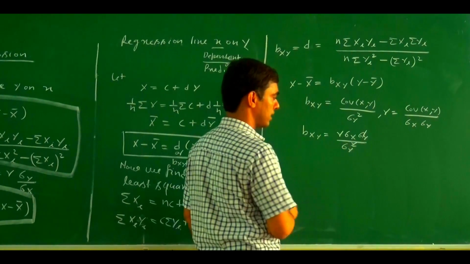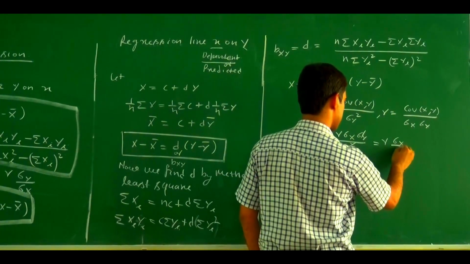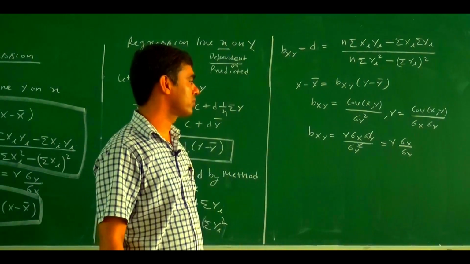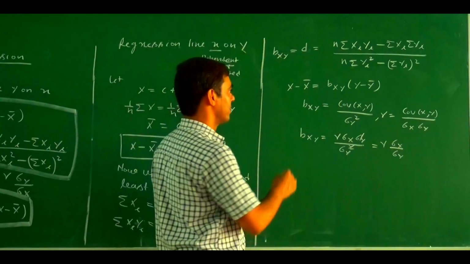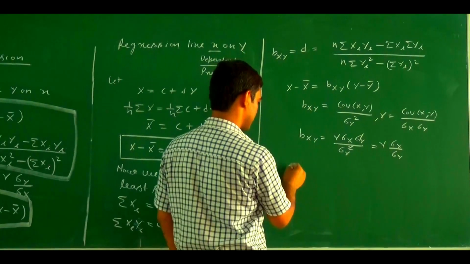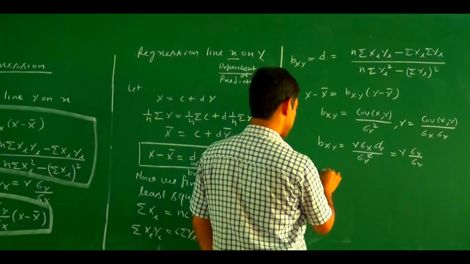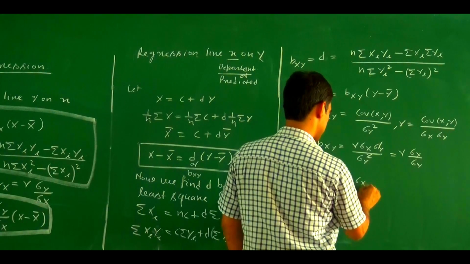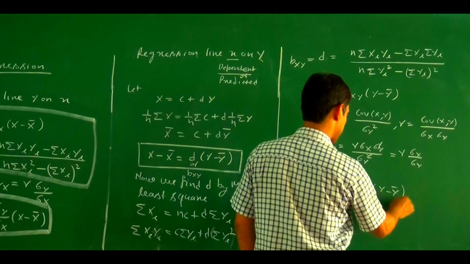Now this one cancels out. Now what is the value for this one? r sigma x upon sigma y. So this one is the value of bxy, the regression coefficient of x on y. If we put it here, then what is the regression line? The regression line becomes x minus x bar equals r sigma x upon sigma y times y minus y bar.